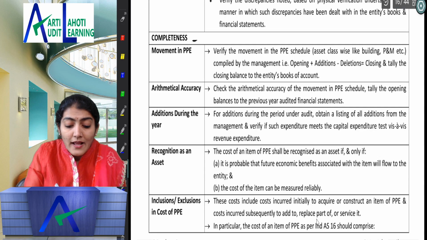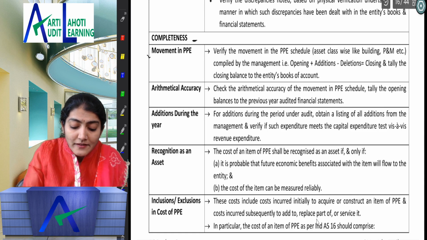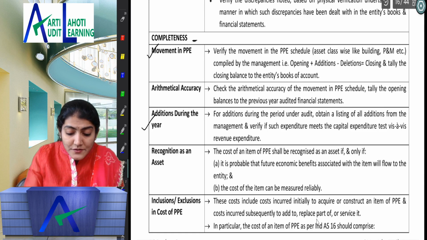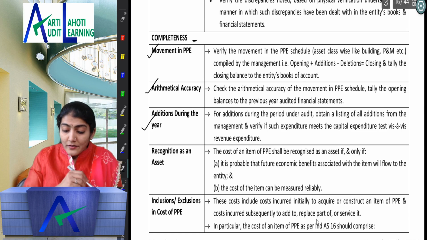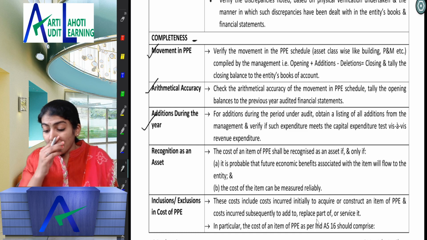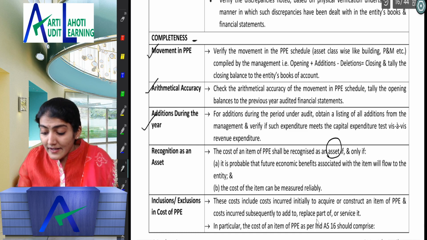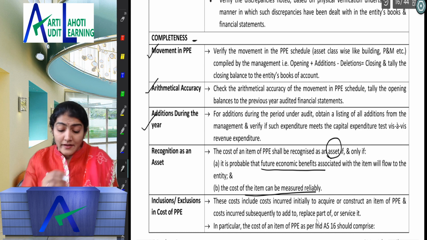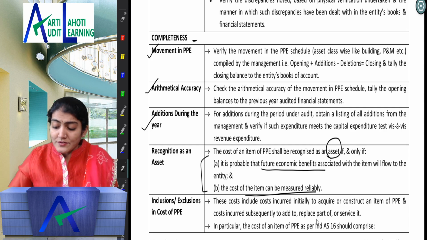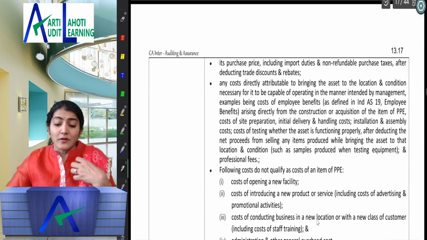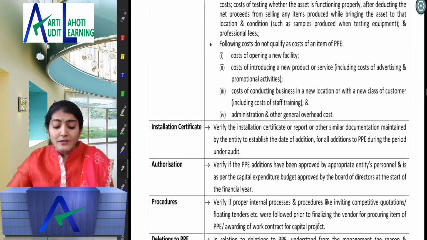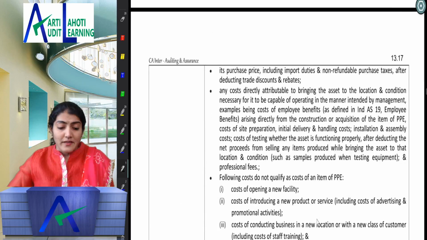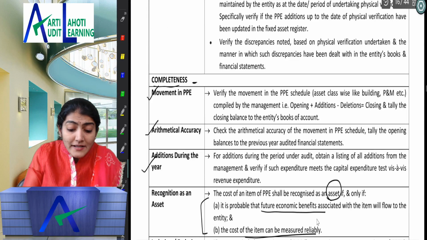Completeness means all, and all means schedule, and schedule means movement, right? Additions during the year, mathematical accuracy, when an asset, whether it meets the criteria for recognizing it as an asset, future economic benefits and cost can be measured reliably. This you would have studied in accounts again. Then what is included in the cost of the asset, what is excluded from the cost of the asset, right? So inclusion, exclusion to the cost of the asset. What is the heading? Completeness, right?